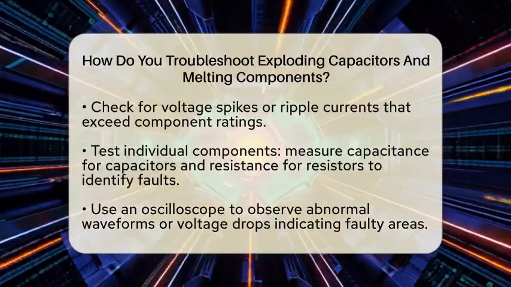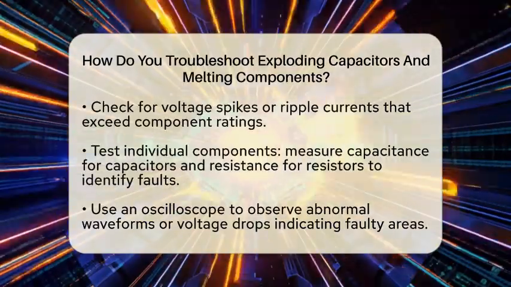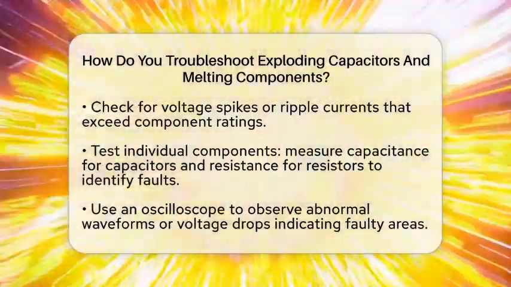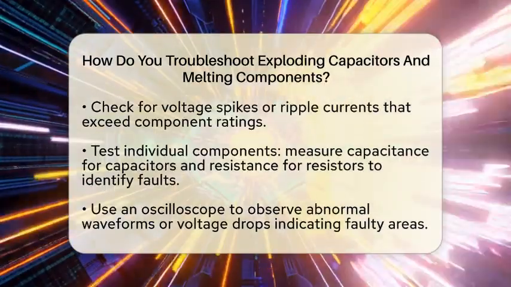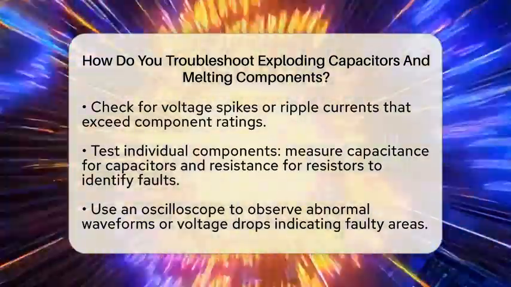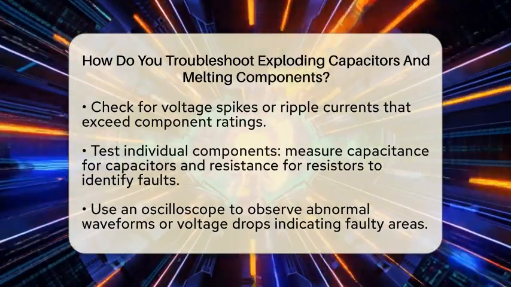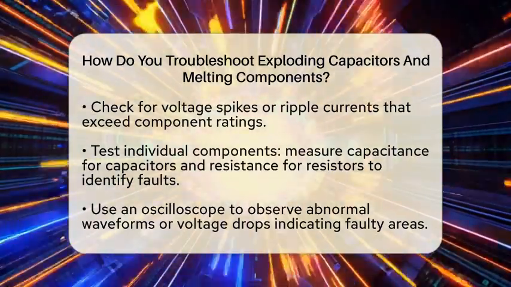Using an oscilloscope to trace signals can reveal abnormal waveforms or voltage drops. These irregularities often point to the faulty area. For example, a sudden voltage spike at a capacitor's terminals might be the cause of its explosion.